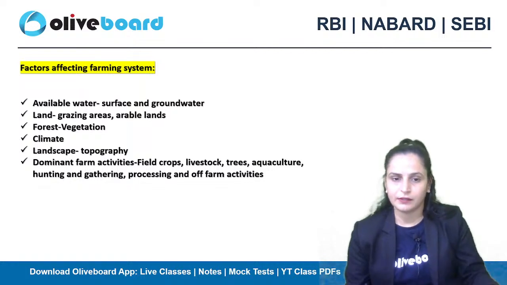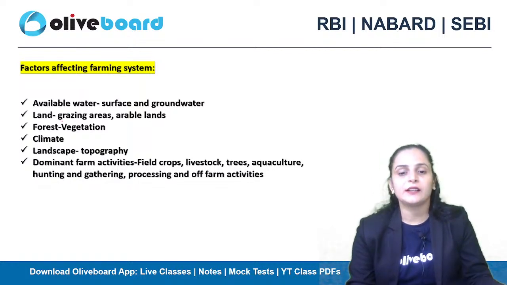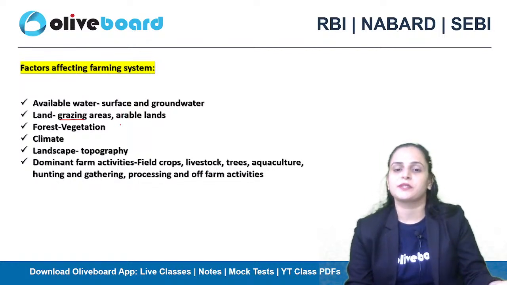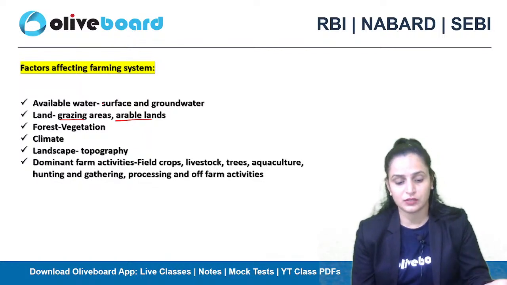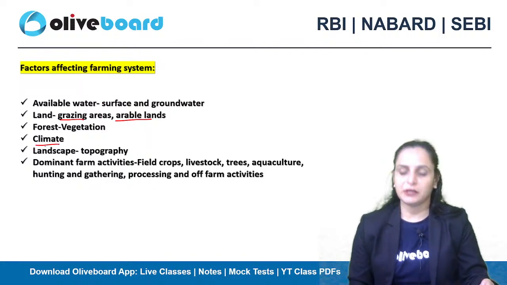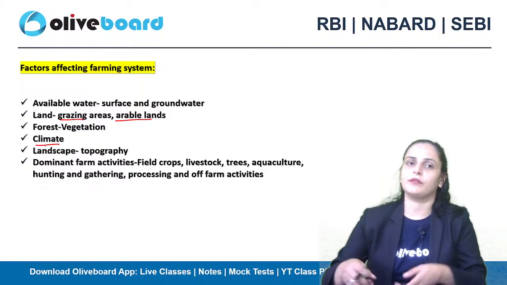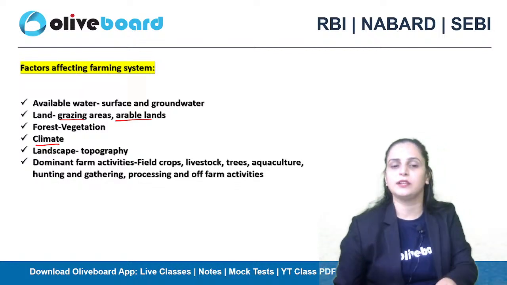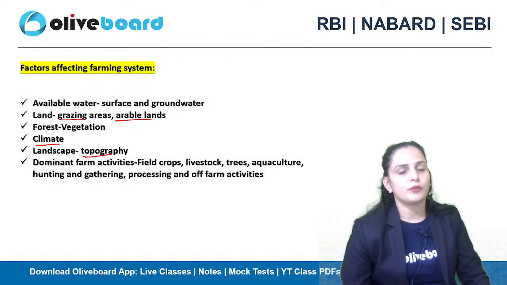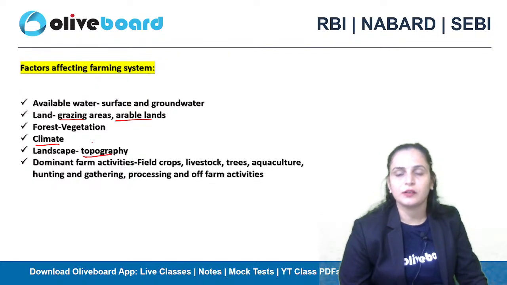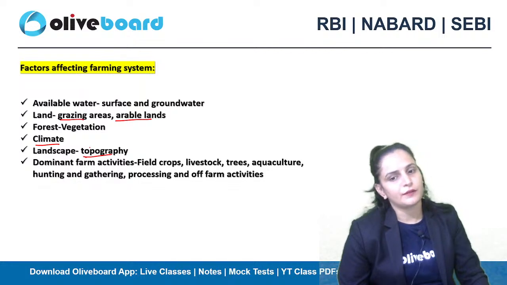And groundwater level. Available land कितना है grazing animals के लिए और आपके crops के cultivation के लिए. Forest vegetations, okay, vegetations क्या क्या, तो this one is also an important factor. Climatic condition of the area like the temperature of the area, rainfall pattern of the area. So these are also the factors जो कि हमारे farming system को affect करते हैं. Topography like the steepness of the slope, the elevation of the area, that also affects the farming system.